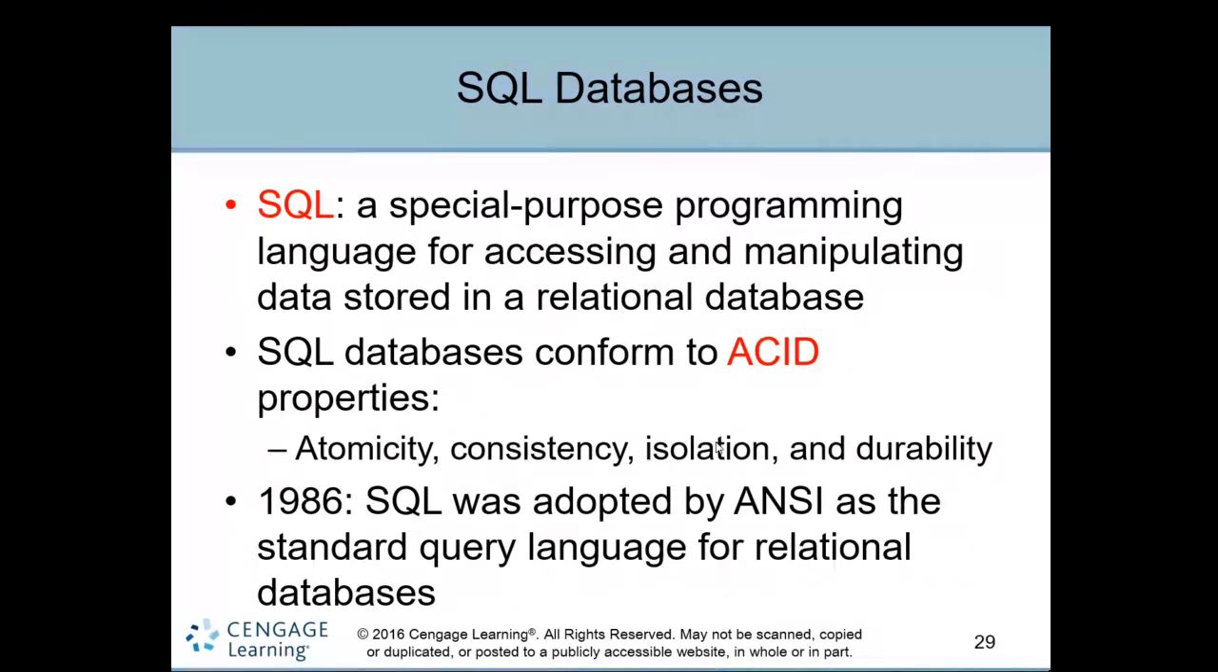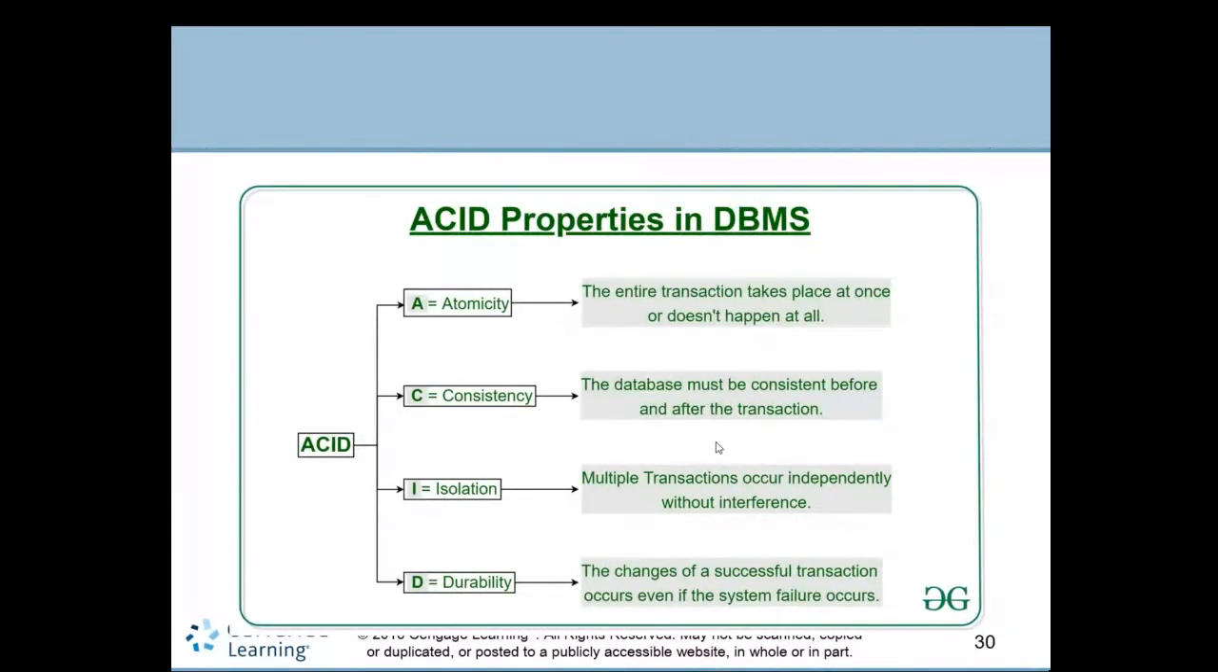This is database ACID property. That is atomicity, consistency, isolation and durability, right? We won't include the details of these ACID properties, but I have added this slide for knowledge, okay.